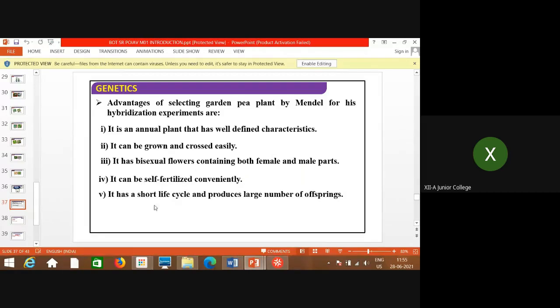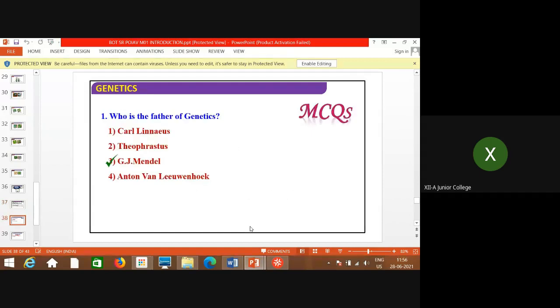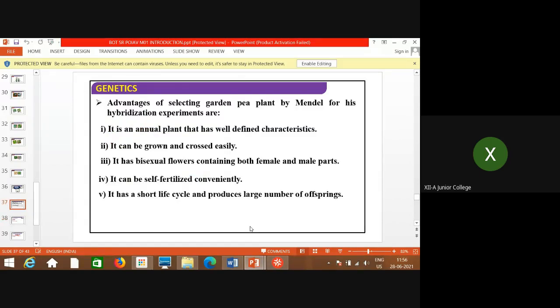Self-pollination can take place, and the most important thing is the short lifespan of this plant. Within a year the plant can be grown at least thrice, because it has a 3 to 4 month life cycle. So it can be produced in large quantity, and because of this he could keep his experimental data in the form of statistics.